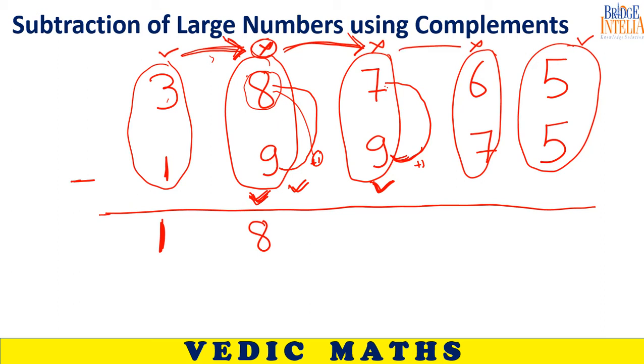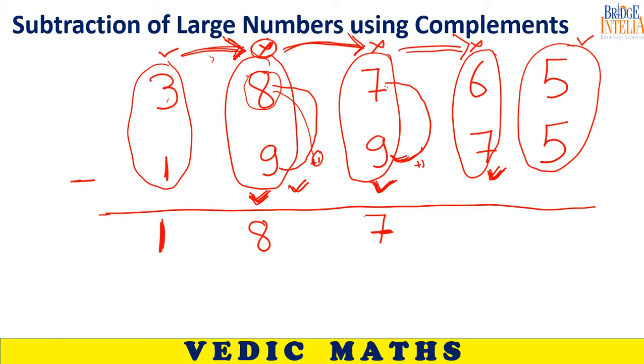But you have to help your neighbor, so instead of 8, I should be writing 7 here.